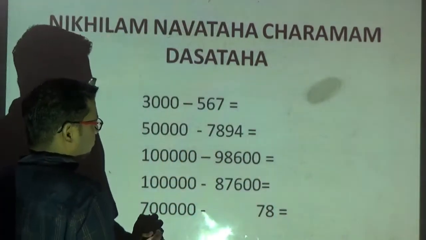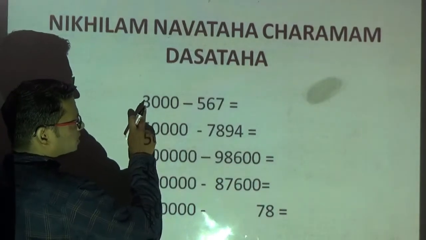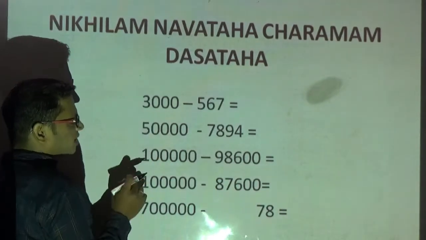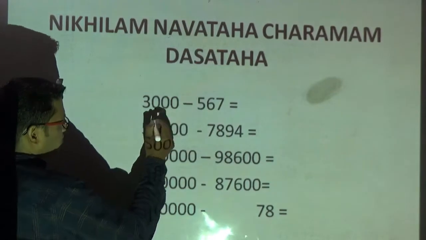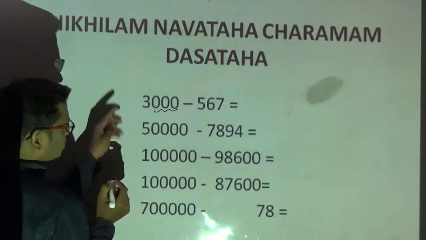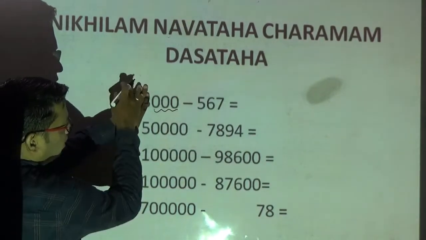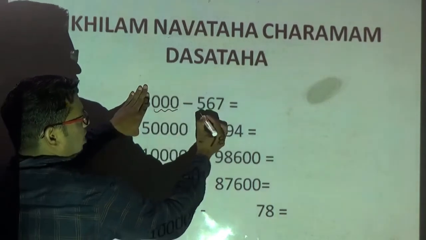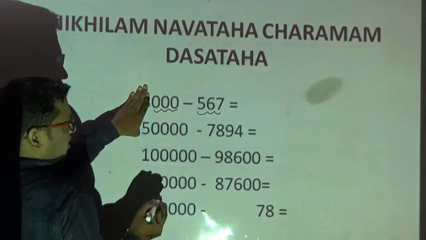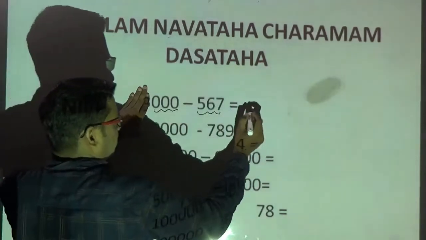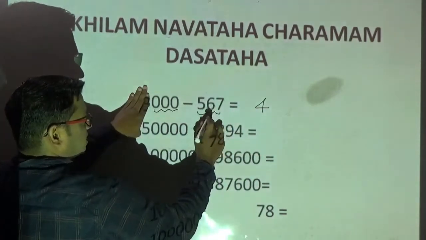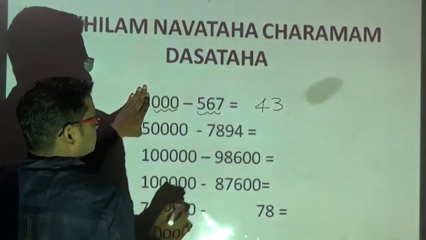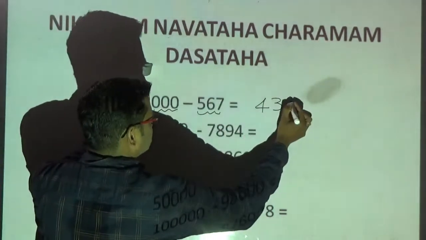Now kindly observe here. Instead of 1 I am having 3 here. Okay, so it doesn't matter for me. I will give you the trick here also. Now count how many zeros. First you ignore this 3. Don't worry about that 3. Okay. Count how many zeros? 3 zeros. How many digits here? 3 digits. So apply the first method first. 9 minus 5 is 4. 9 minus 6, what is 9 minus 6? 3. Last from what? 10. 10 minus 7 is 3.